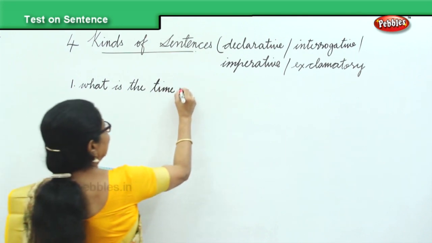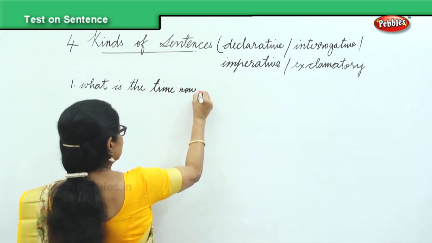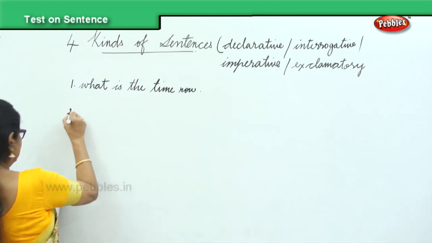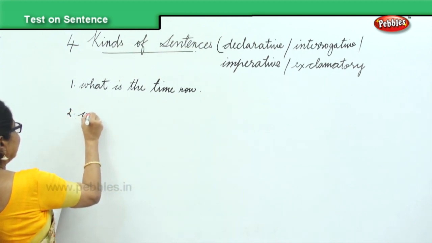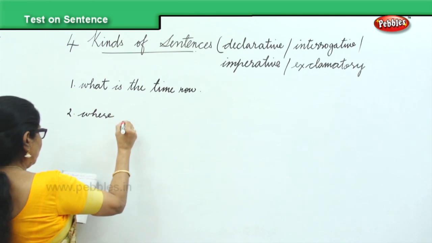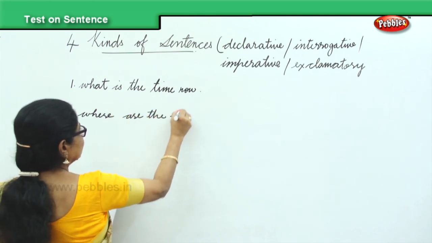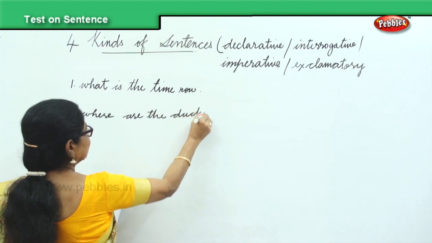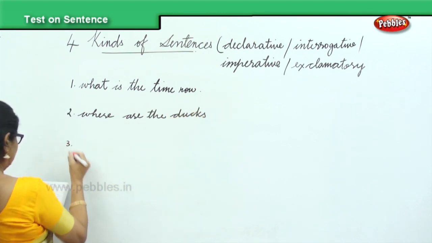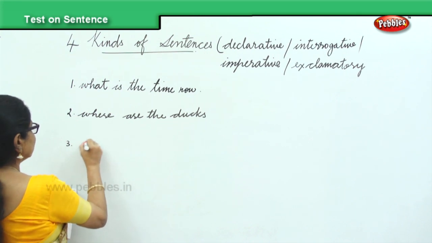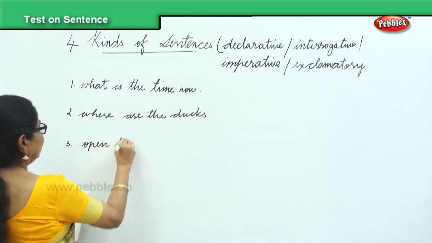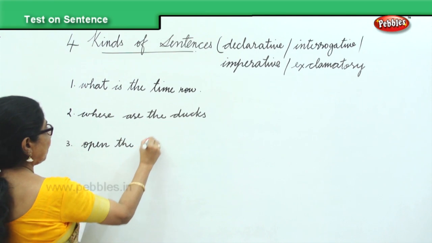What is the time now? Where? Where are the ducks? Open the box.